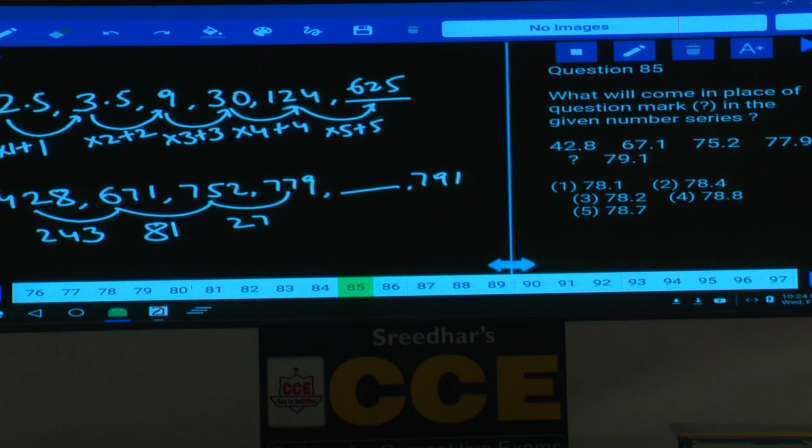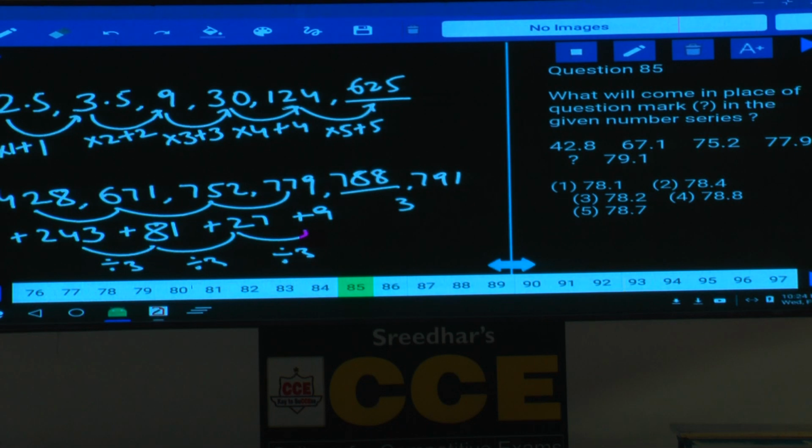Now what are these numbers? 243 can be written as 3 power 5, isn't it? Or else 243 divided by 3 is 81, 81 divided by 3 is 27, 27 divided by 3 is 9, and 9 divided by 3 is 3. Now here 2 plus 243 plus 81 plus 27, and 779 plus 9. How much is that? 788. And next one plus 3 will be 791.